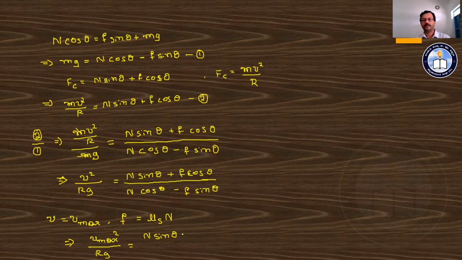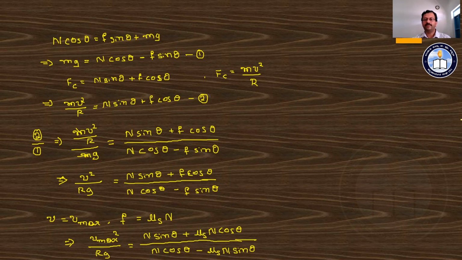theta plus F, mu s into n, this into cos theta, this is divided by n cos theta minus F, that means it is mu s into n, this into sine theta. Simplify further. On simplification further, we can rewrite like this way.